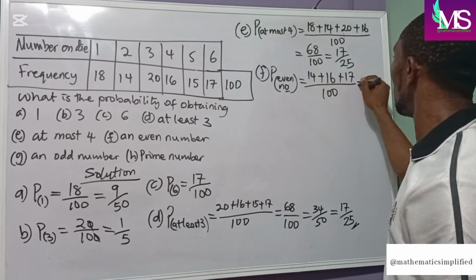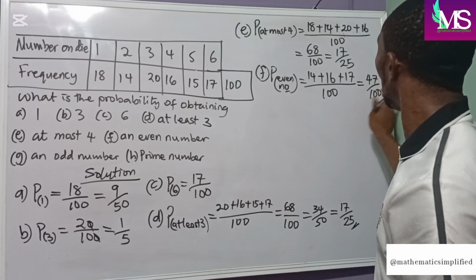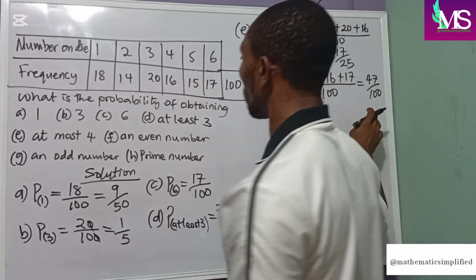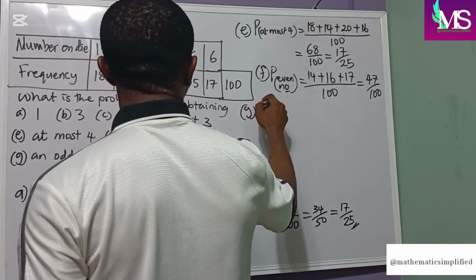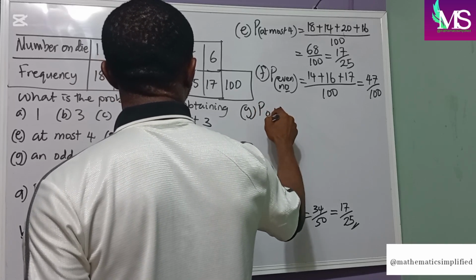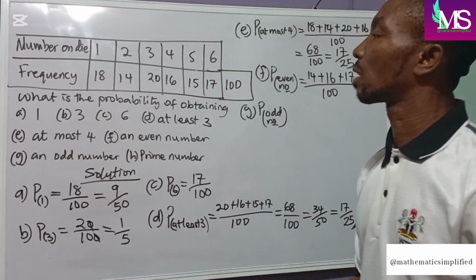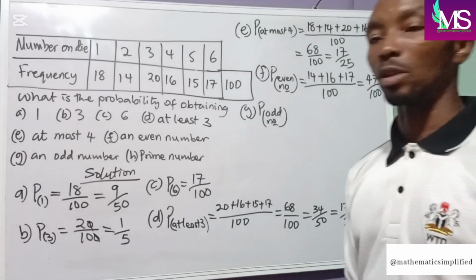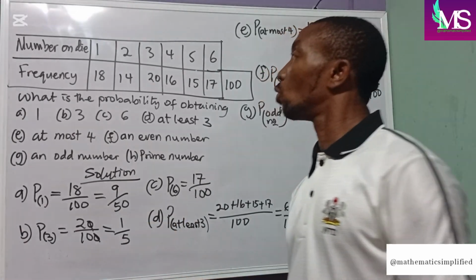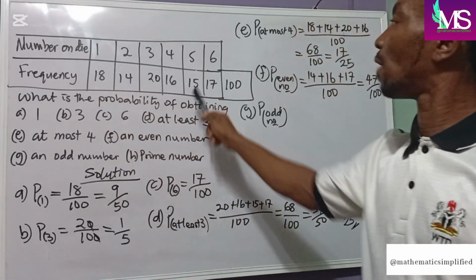30 plus 17 will give us 47 over 100. We cannot break this down, so it remains like that. Now our G, which talks about probability of odd numbers. Odd numbers are numbers that cannot be divided by 2. If they're divided by 2, they have a remainder. So we have our 1, we have our 3, we have our 5.